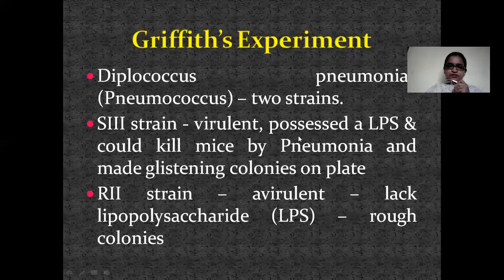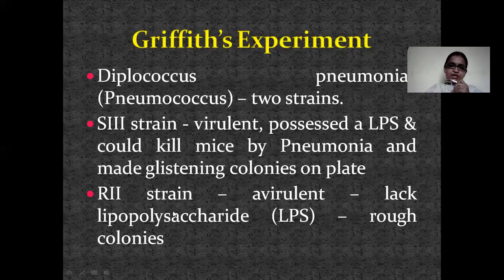If you go for the morphology of the bacteria, this strain has a lipopolysaccharide membrane around the cell, and if we inject this bacteria into the mice, it can cause the disease and kill the mice by causing pneumonia. And when we grow this strain on the plate, it gives glistening or shining colonies. This glistening is due to the presence of the lipopolysaccharide membrane. This is the description for the first strain, the S3 strain or S strain.